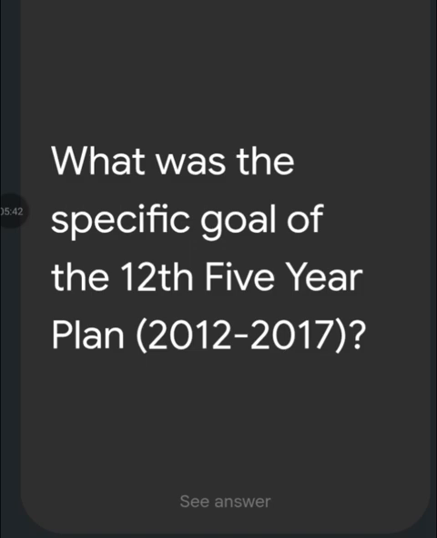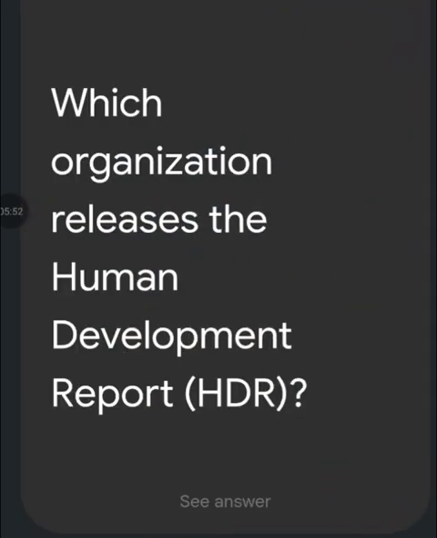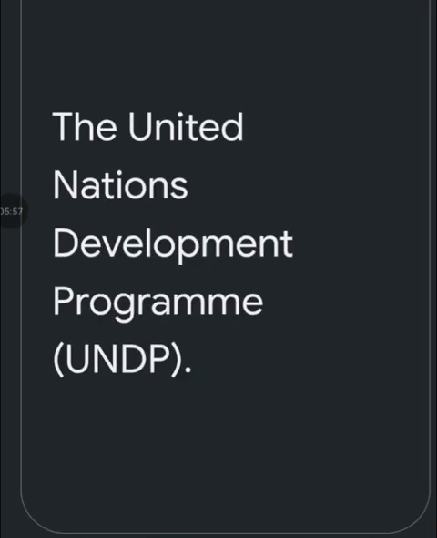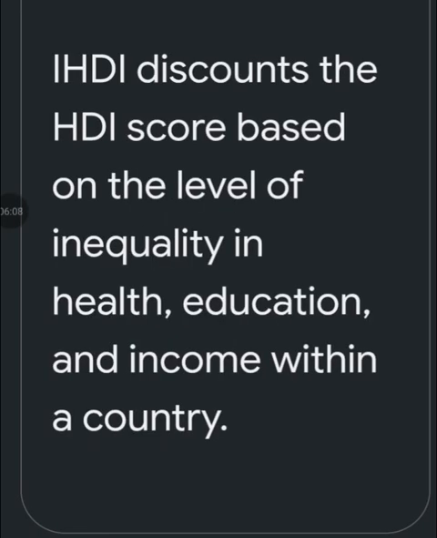What was the specific goal of the 12th 5-year plan, 2012 to 2017? Fast, inclusive, and sustainable growth. Which organization releases the Human Development Report? The United Nations Development Programme. How does the Inequality Adjusted Human Development Index differ from the standard HDI? IHDI discounts the HDI score based on the level of inequality in health, education, and income within a country.